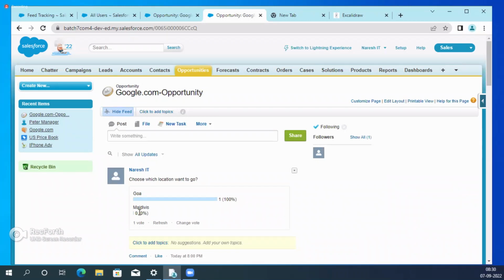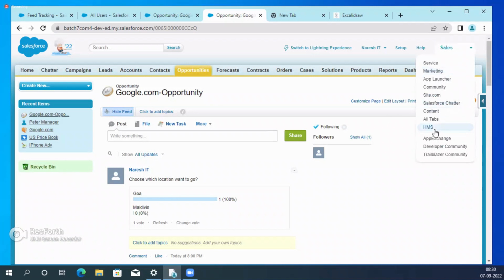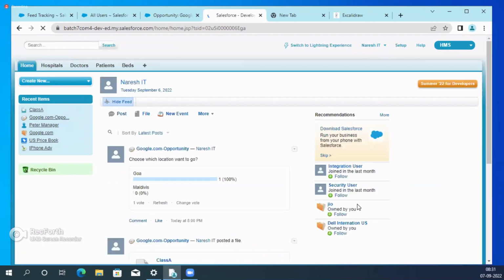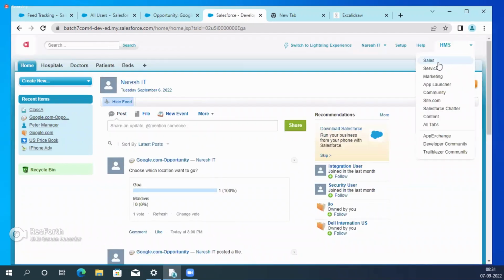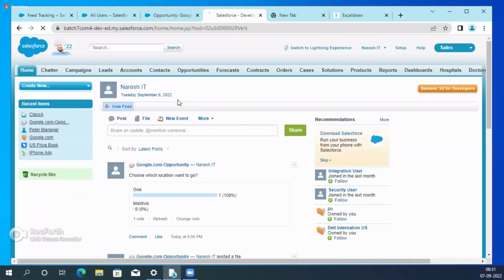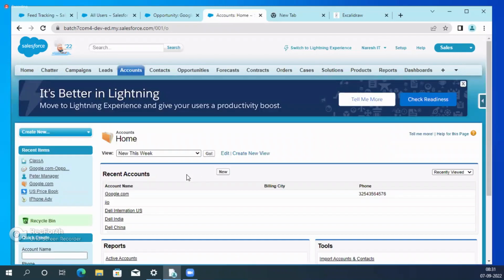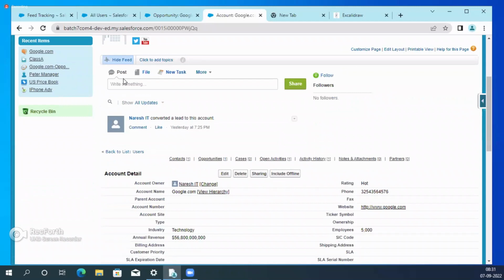But these actions are available not only in opportunity. Whenever you enable the feed track in any object, these actions are common. For example, go to any object, guys, account. Open the account.